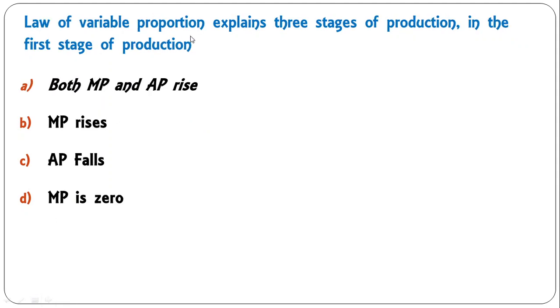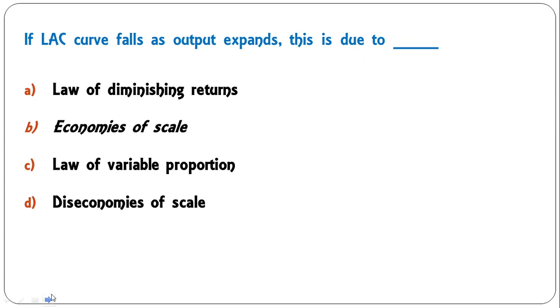Next question, law of variable proportion explains 3 stages of production. In the first stage of production, what happens? Both MP and AP rise, MP rises and AP falls, or MP is 0. So in the first stage of law of variable proportion, both MP, that is marginal product, as well as average product, both rise. So A is the correct answer.